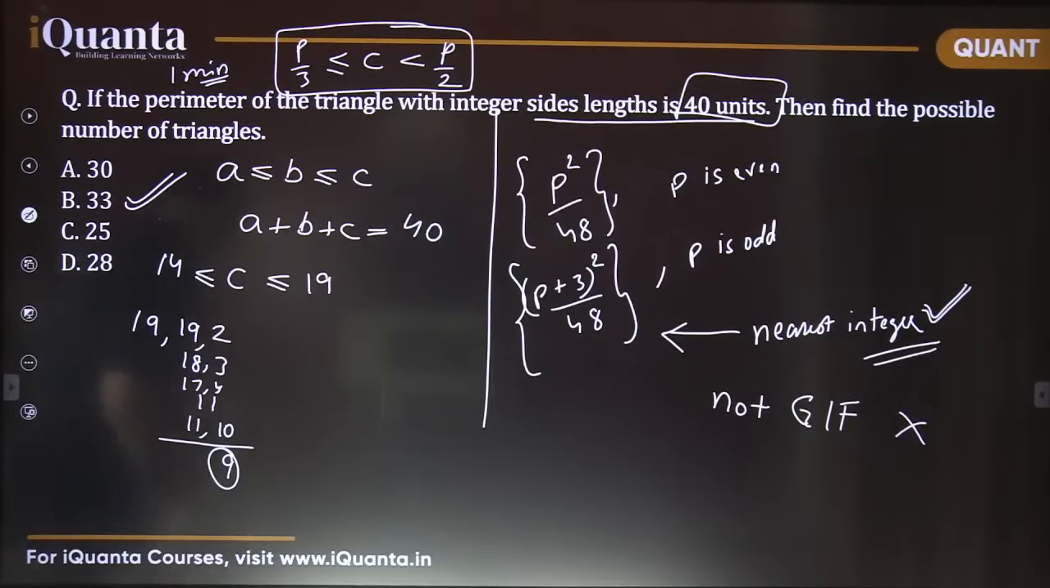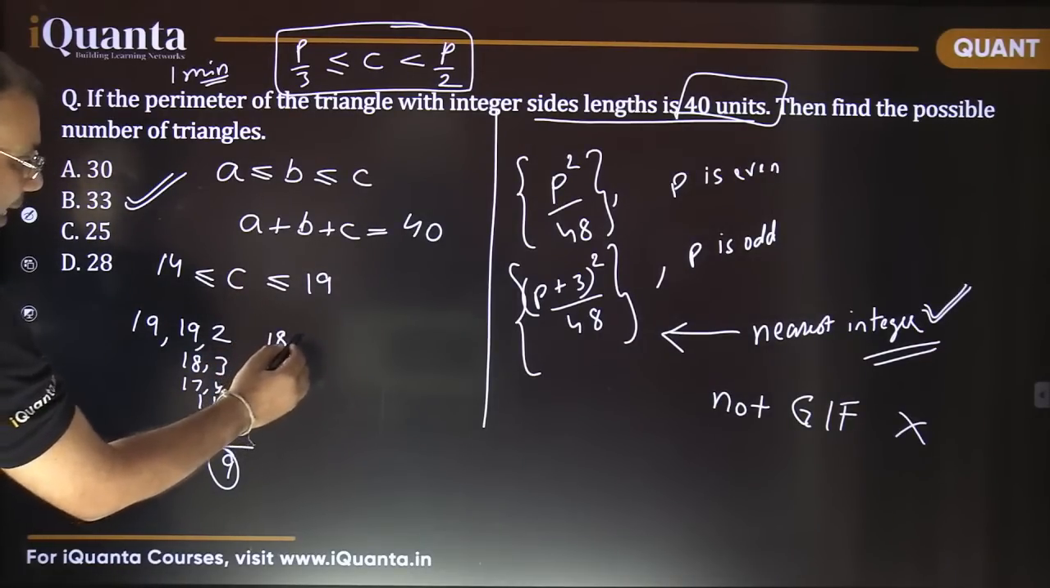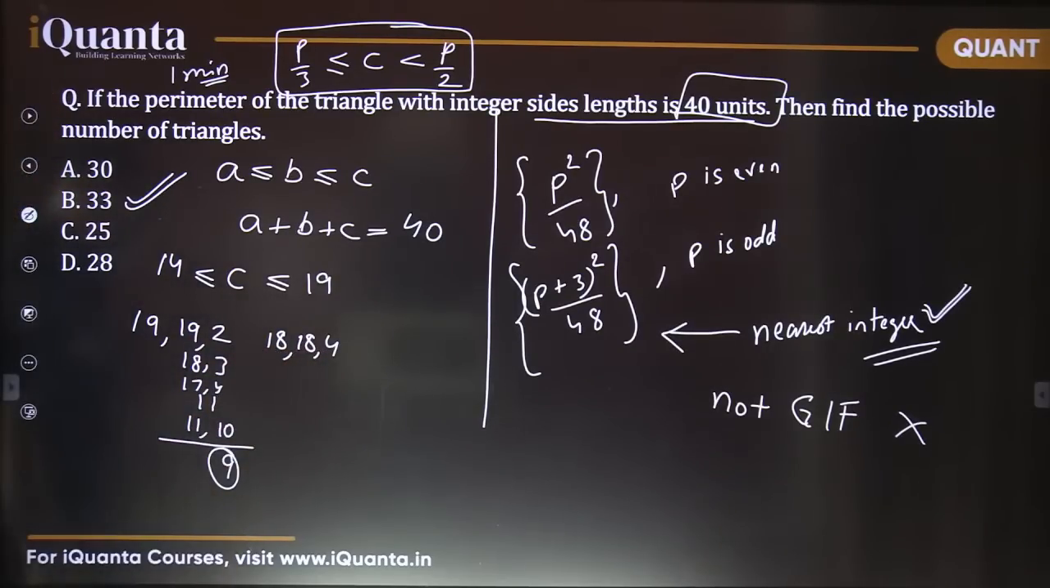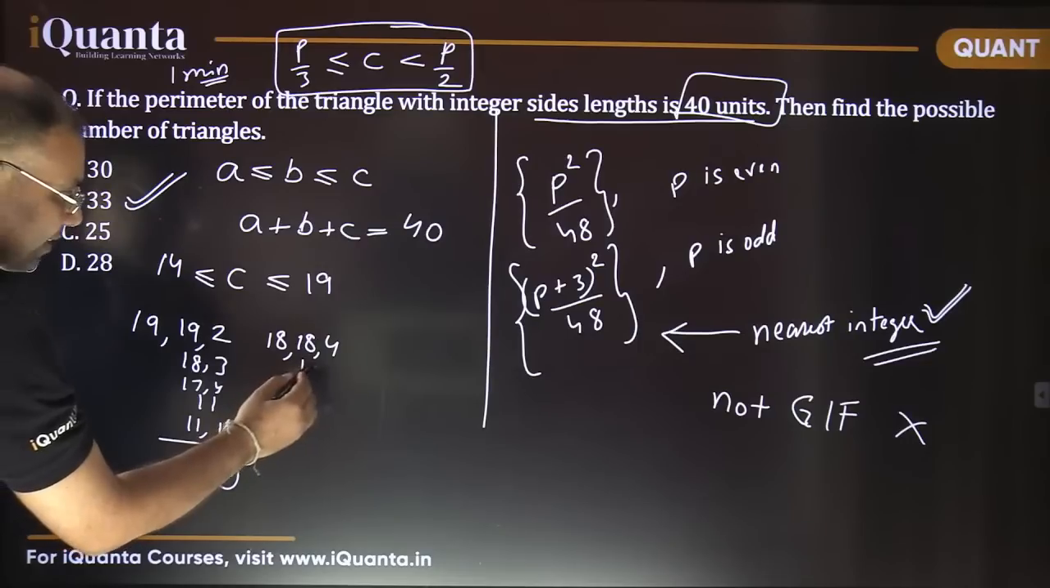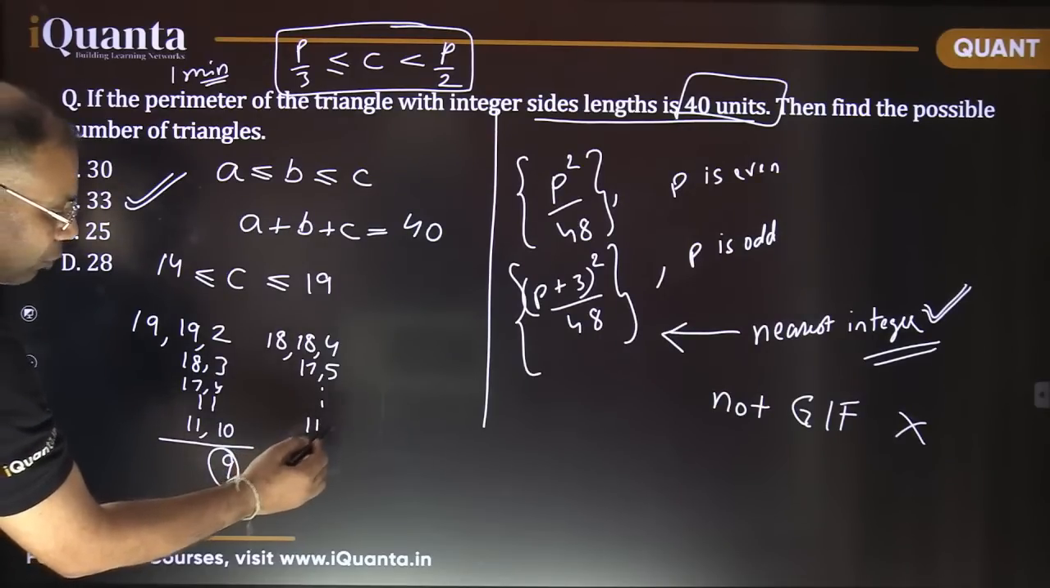Fine. Let's quickly move to the next part now. So what if the longest side length is 18? When it is 18, the second longest cannot be more than 18. So 18, 18, 36 and 4, that is 40. Starting from here, 18, 4, then 17, 5 and so on. This total of 22 is to be distributed. So the last case would be 11, 11.